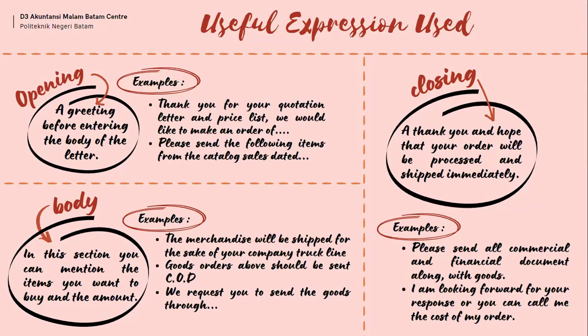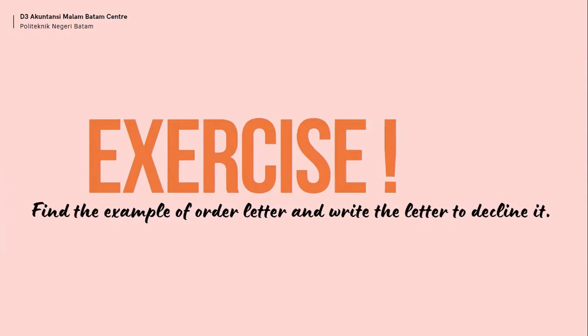Example for body. The first example is the merchandise will be shipped by your company truck line. The second example is the goods ordered above should be sent cash on delivery. And the third example is we request you to send the goods through blah blah blah blah. And for the closing, the first example is please send all commercial and financial documents along with the goods. And the second example, I am looking forward to your response, or you can call me about the cost of my order. Exercise: find an example of an order letter and write the letter to design it.